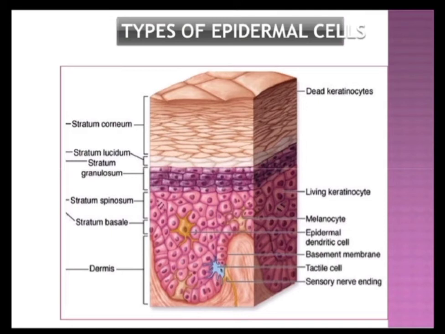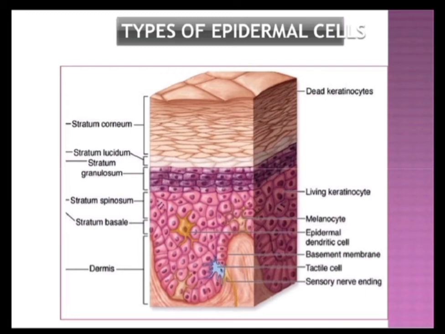So these are the layers of the cells. You can see these epidermal cells. This is the basal lamina, and then we have got the stratum basale, which consists of a single layer of columnar or high cuboidal cells, and then stratum spinosum. There are many layers of polyhedral cells. In the stratum spinosum and stratum basale we will find the Merkel cells, we will find these dendritic cells which are the melanocytes. These are stellate like cells producing the melanin pigment.